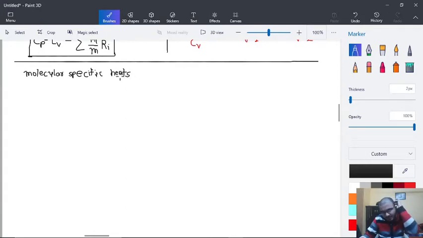They will be denoted as Cp bar and Cv bar, and we are going to discuss them in detail.